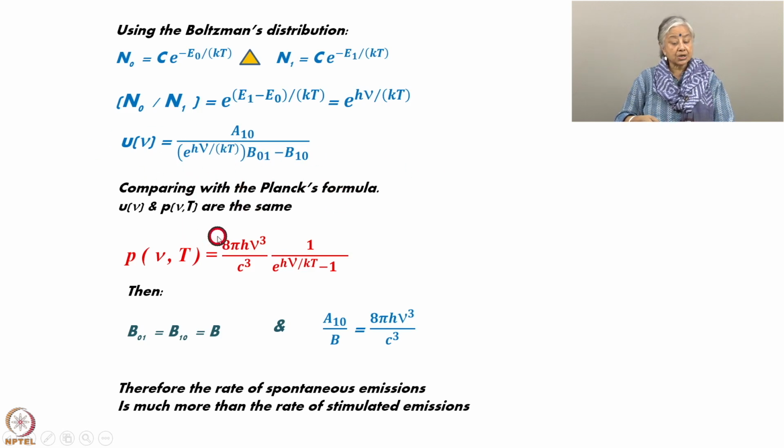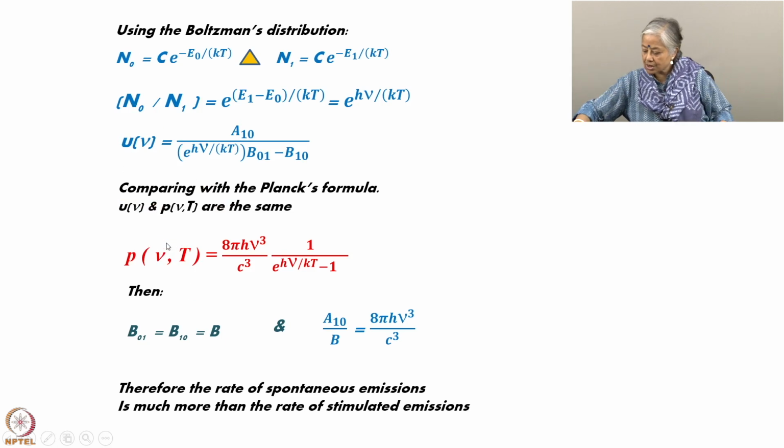Planck's formula, which you had seen before, was a function of the frequency nu and the average temperature, and that is given by this big formula. If you see, u nu, which I am talking about in terms of the radiation density, is the same as P of nu and T, which is also a kind of radiation density. So, u nu and P can be equated to each other.